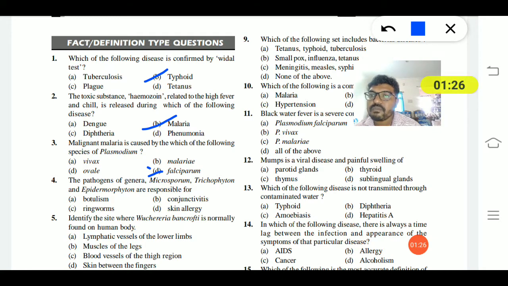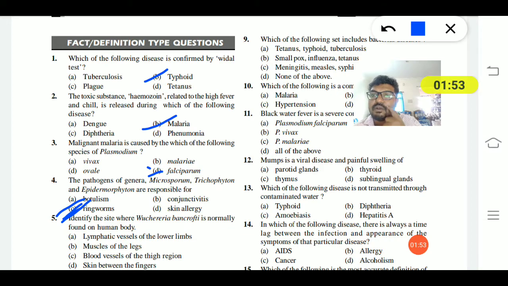Fourth question: the pathogens of the genera Microsporum, Trichophyton and Epidermophyton are responsible for botulism, conjunctivitis, ringworms or skin allergies? The pathogens Microsporum, Trichophyton and Epidermophyton are fungi, which cause ringworm diseases.